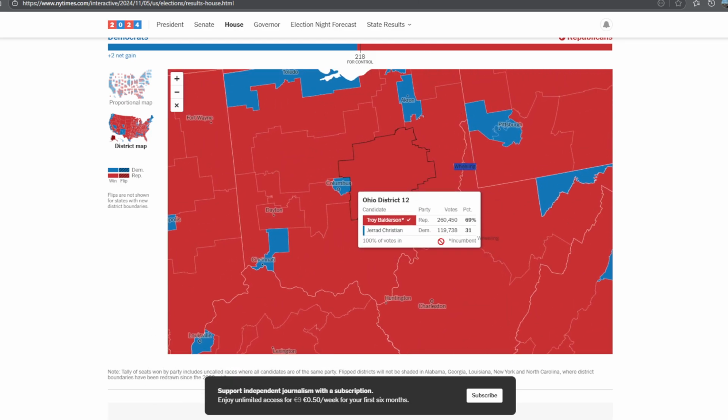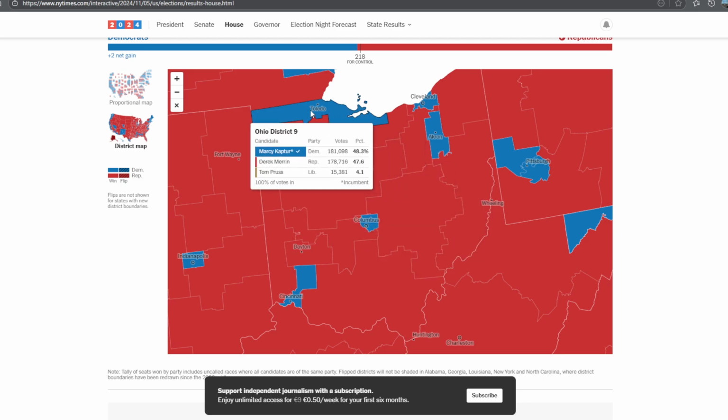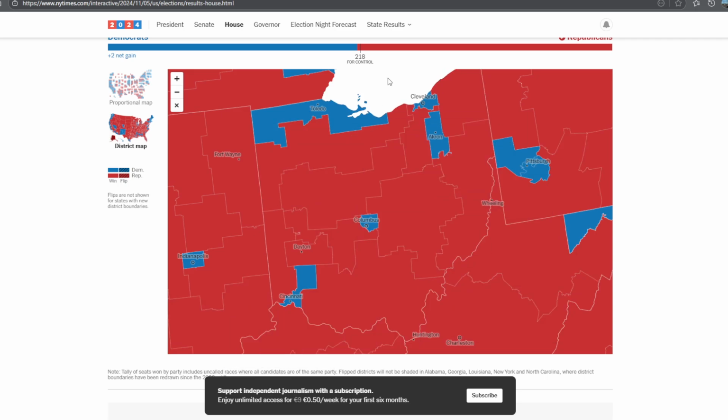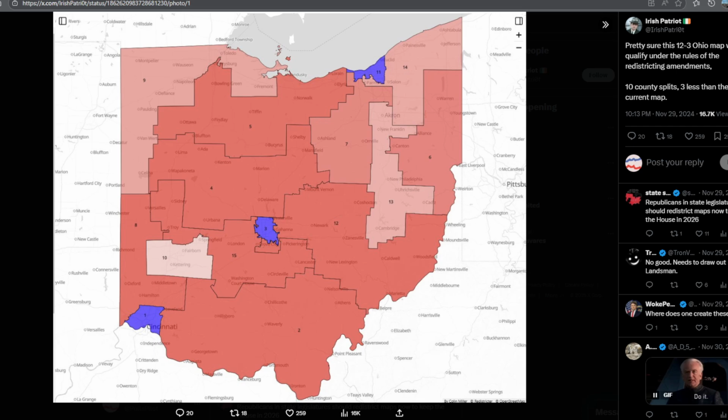Right now they have 5, but this district here, Marcy Kaptur's, is a seat for the Democrats just because she's a very popular congresswoman in Ohio. When she retires, this will be an easy Republican win. This is like a Trump plus 15 district or something. So we're going to have 4 districts in Ohio, apart from that one. This will be a redistricting that will maybe add 1 more seat for the Republican side, a seat in Summit County, which is Akron.